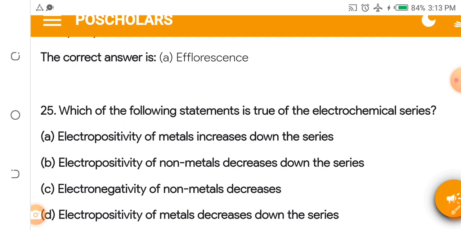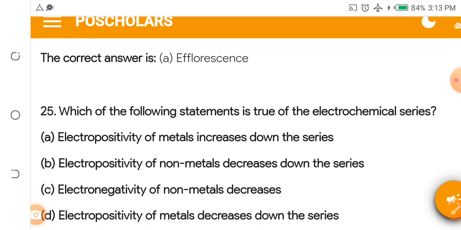Which of the following statements is true of the electrochemical series? A. Electropositivity of metals increases down the series. B. Electropositivity of non-metals decreases down the series. C. Electronegativity of non-metals decreases. D. Electropositivity of metals decreases down the series.